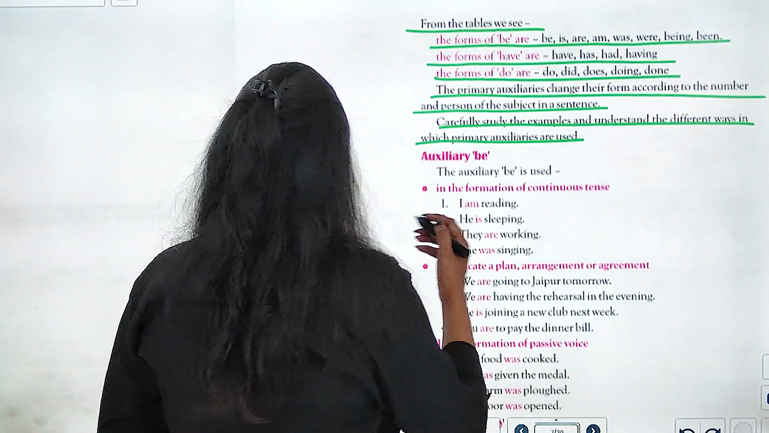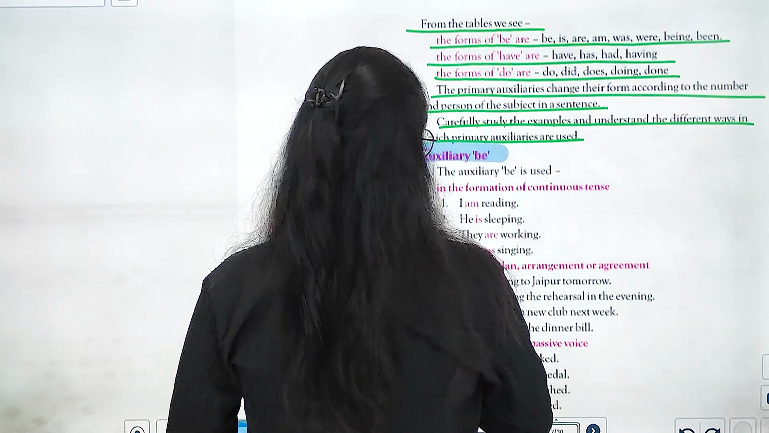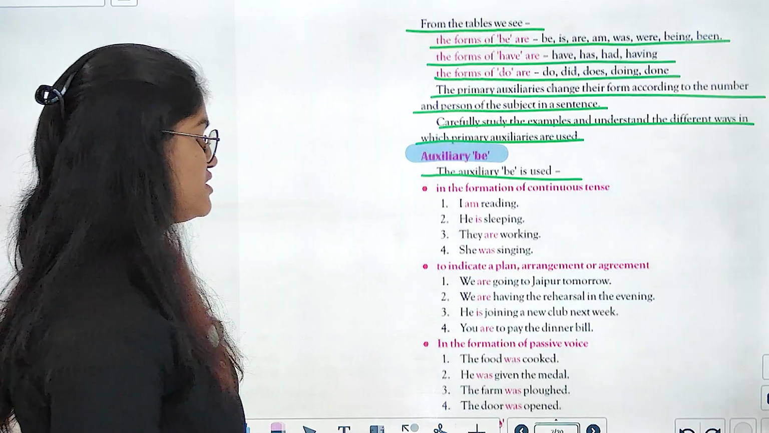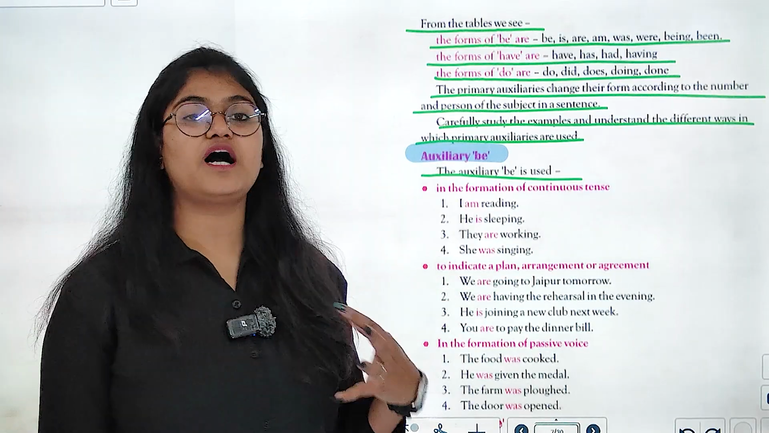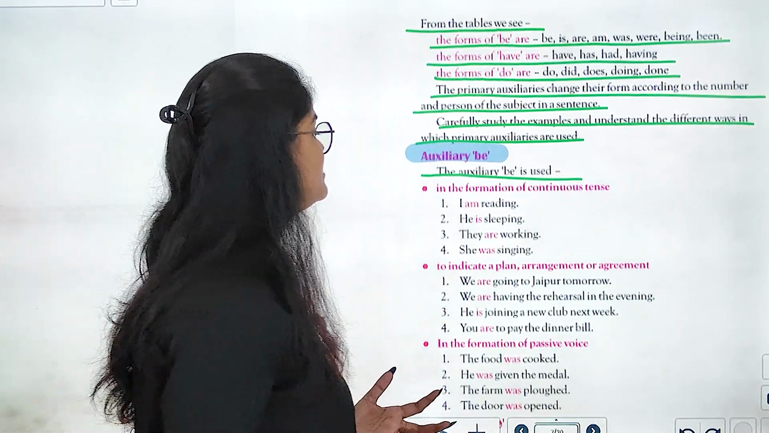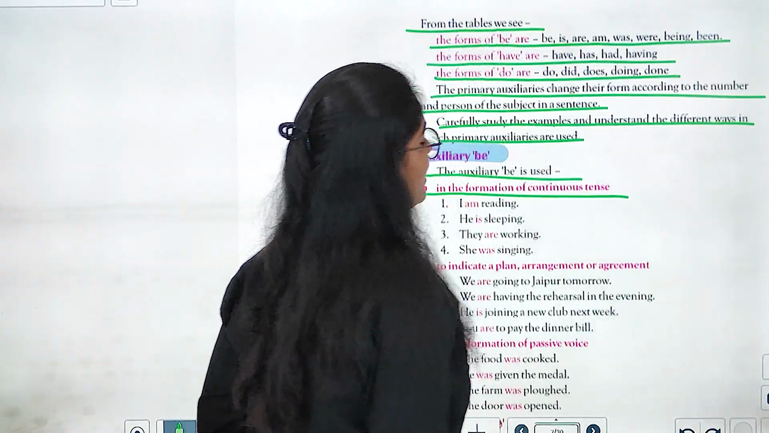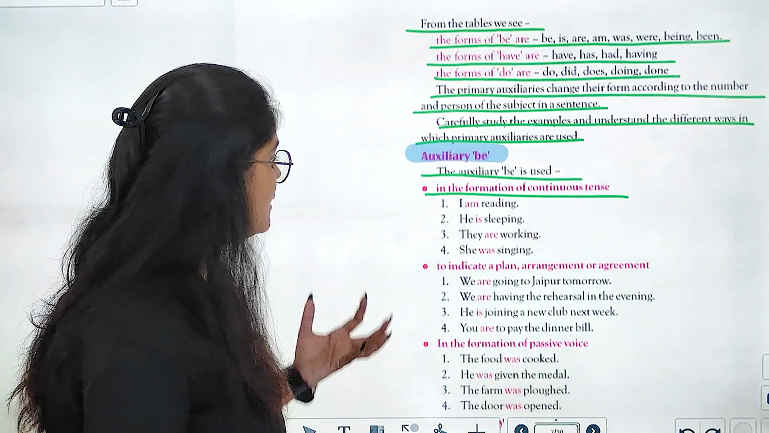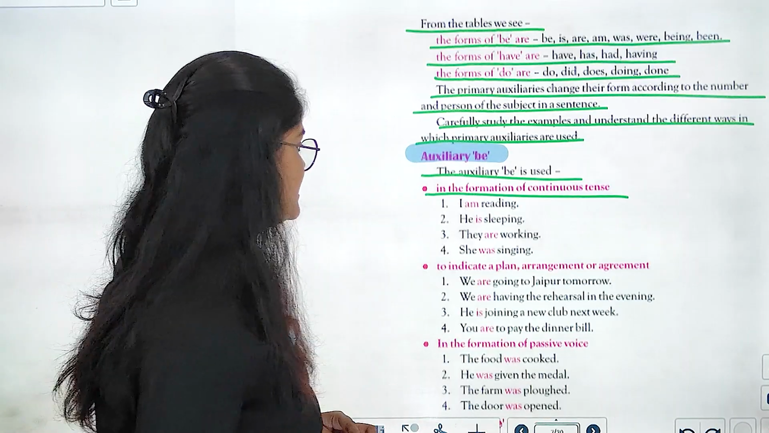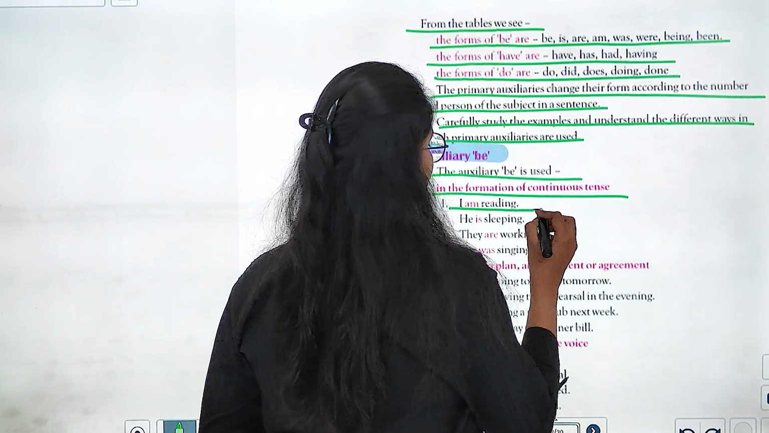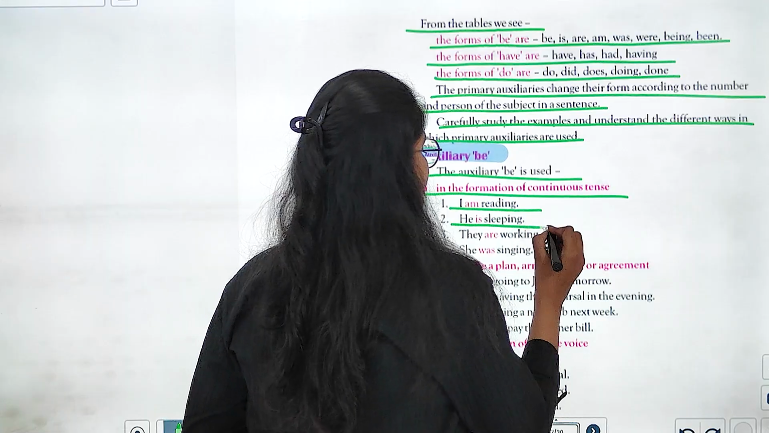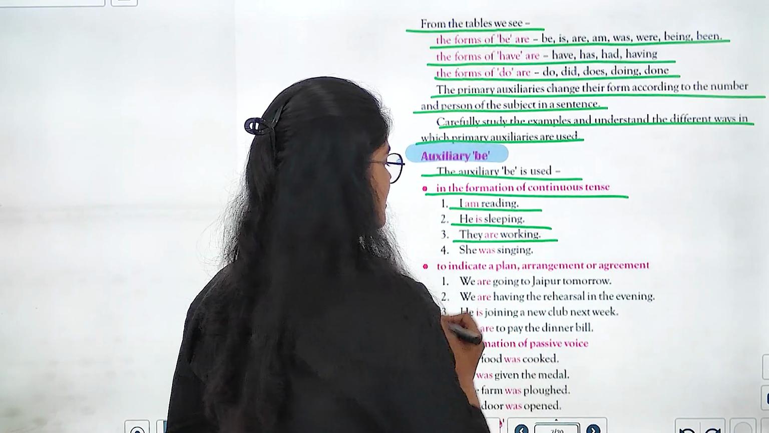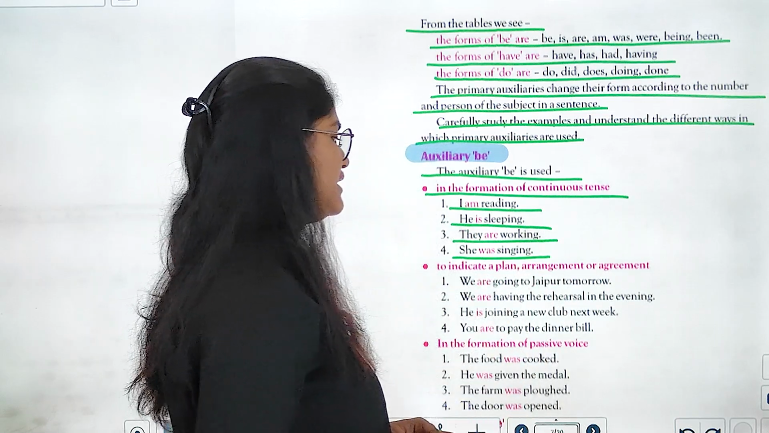So, here we have the auxiliary be. The auxiliary be is used. कि जो auxiliary be है वो कहाँ यूज किया जाता है? It is in the formation of continuous tense. जब हमें continuous tense को form करना हो तब हम be form का use करते हैं. It is I am reading, he is sleeping, they are working, she was singing.